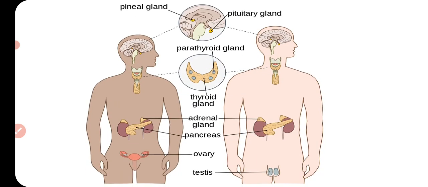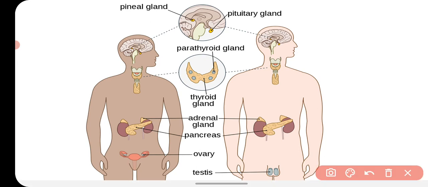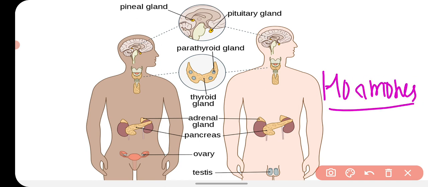In the previous video we talked about some glands found in our endocrine system, that is pituitary, thyroid and parathyroid. You know that in chemical coordination, our body has many glands which secrete a special kind of chemical called hormones. These hormones regulate the activities of our cells, and hence they control and coordinate the whole system in our body.